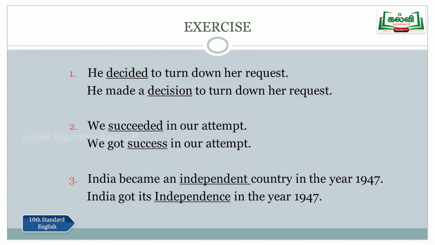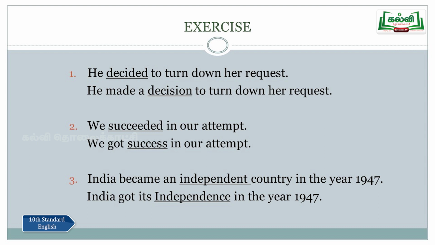Let us look at the first question. There's an exercise given in the book. He decided to turn down the request. Decided, that is a verb. He made a decision to turn down a request. So now here we have changed decided into decision, a verb into its noun form. The second sentence, we succeeded in our attempt. Succeed, that is a verb, and the noun form is success. So the verb is changed into its noun form here.